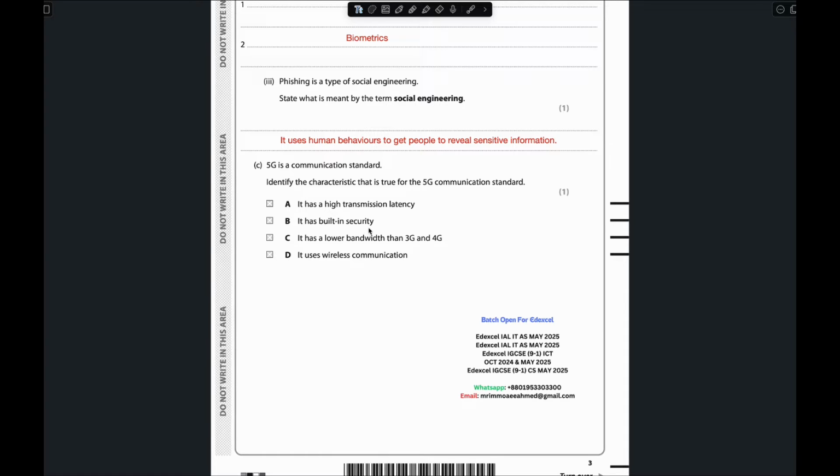B says it has built-in security, but 4G and 3G both have built-in security, not only 5G. C says it has a lower bandwidth than 3G and 4G. No, this is also not right. D says it uses wireless communication. Yes, that one is right. So the answer will be question D.